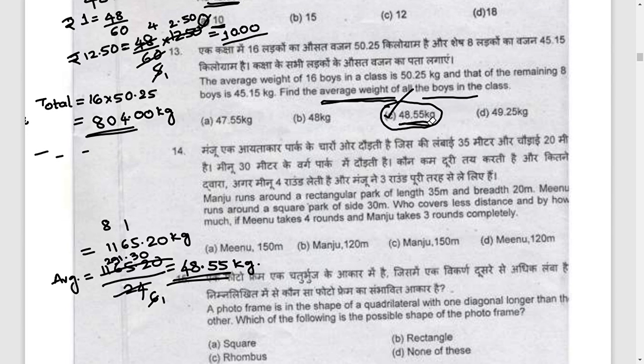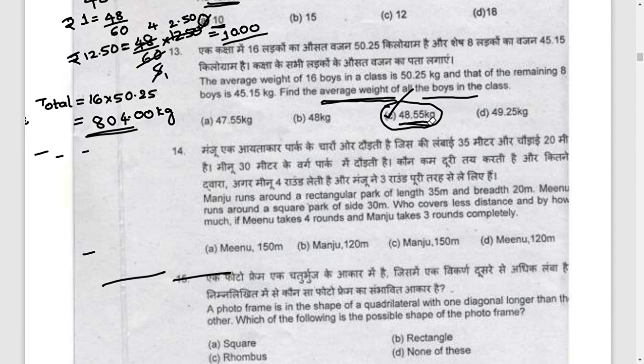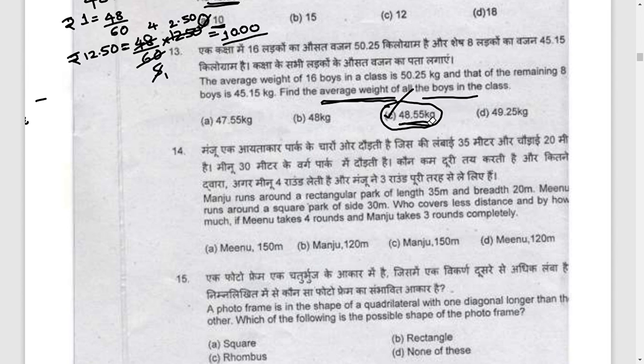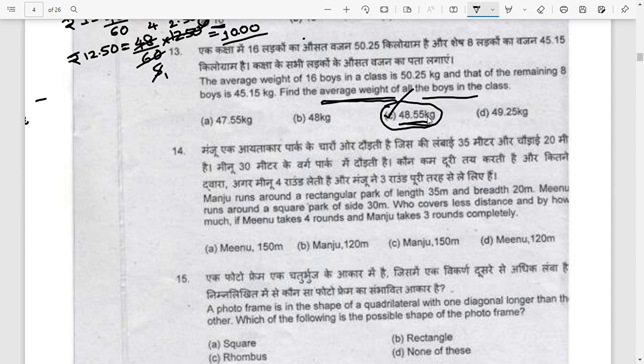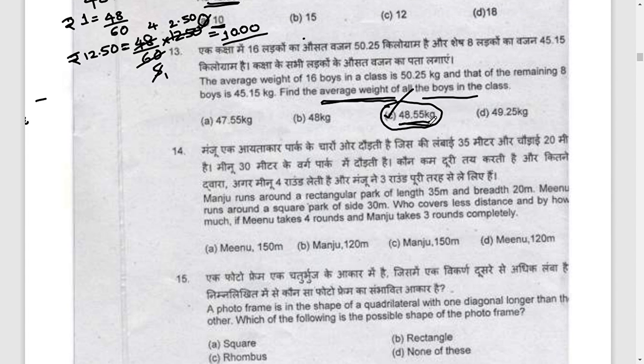For the next question, that is question number 14. Read it first. What is question number 14? Manju runs around a rectangular park of length 35 meter and breadth 20 meter. Meenu runs around a square park of side 30 meter. Who covers less distance and by how much? If Meenu takes 4 rounds and Manju takes 3 rounds completely.